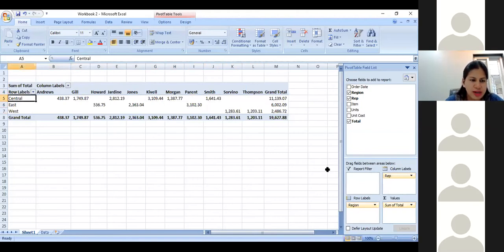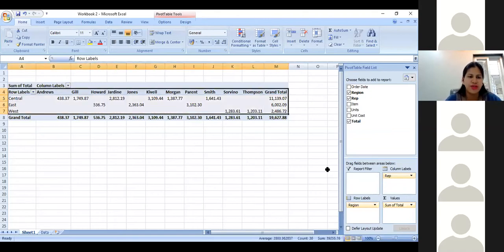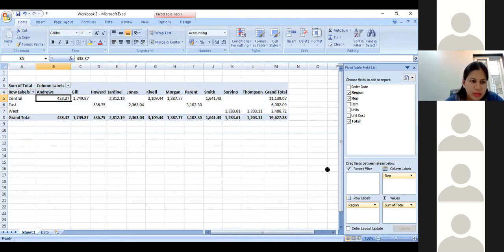So when I move to central, I see, okay, Andrews has contributed 400 rupees, whereas Jardine has contributed 2,800 rupees. And the sum total amounts to 11,000. So this pivot table helps you to directly get a summary in terms of what is the contribution in the specific region and also by a specific employee.